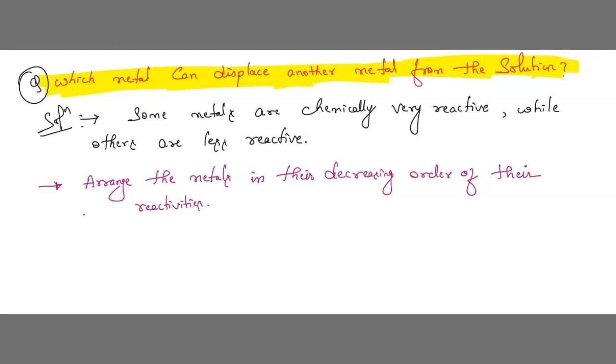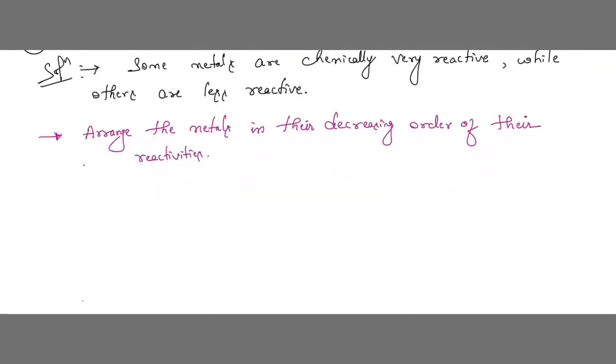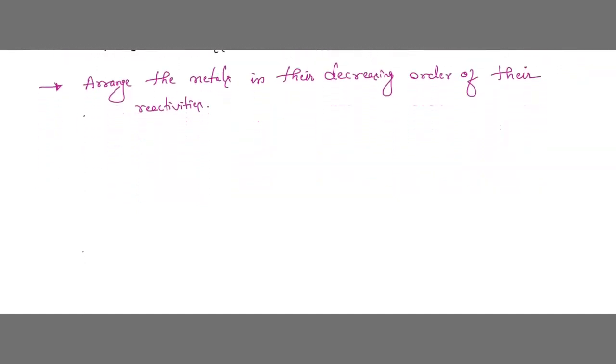We arrange the metals in their decreasing order of their reactivities. Understood? So if we are going to arrange the metals in their decreasing order, what do we call this? This phenomenon is called the reactivity series. Understood? So what is the reactivity series? What is the meaning of reactivity series?